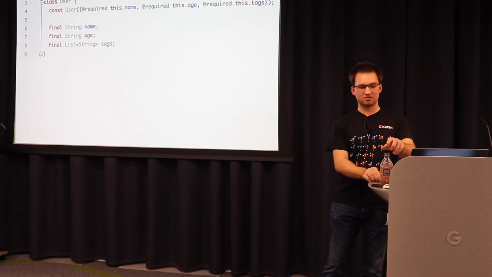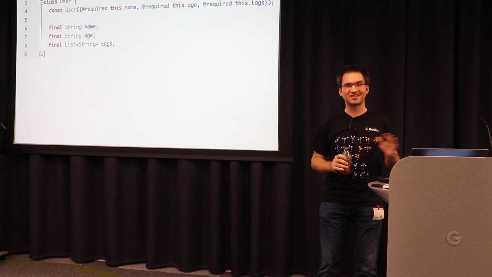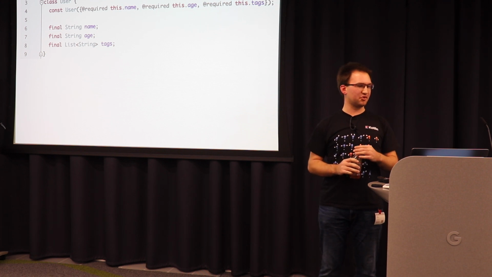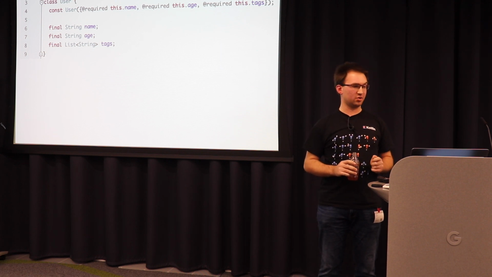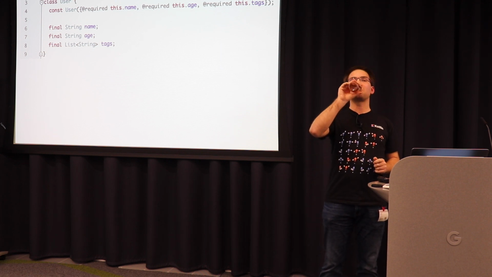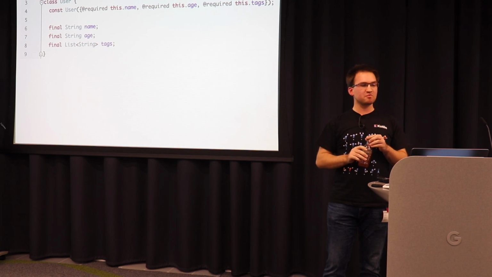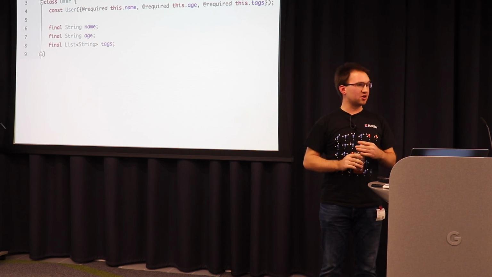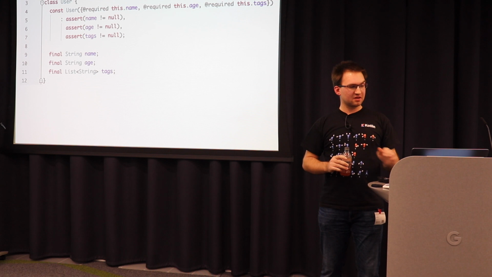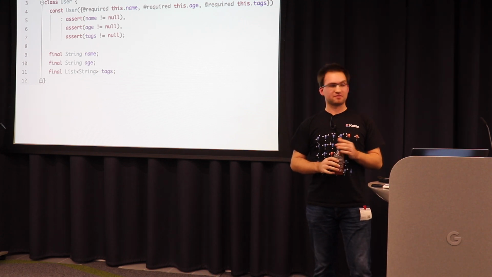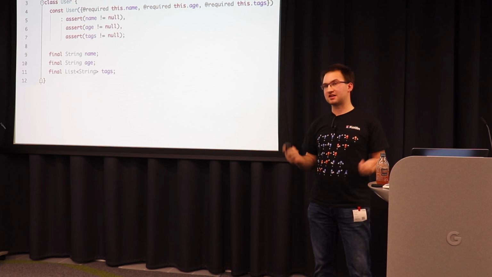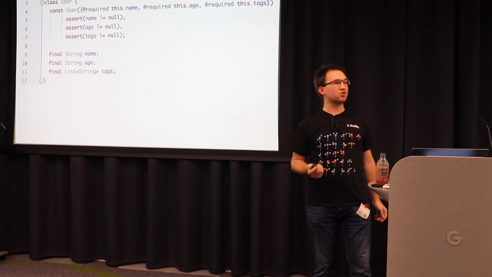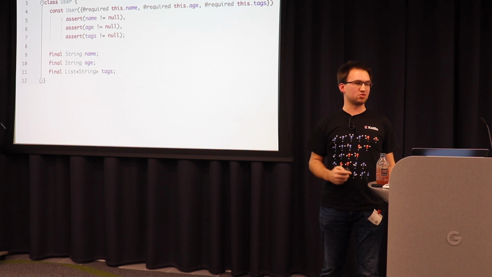Data classes. This is a pure Dart class with 3 properties. We have a constructor with named arguments, and they are required. Because we are good developers, we also assert that the values are not null, because we define them as required. You shouldn't set them to null. We do not currently have non-nullable types, that's why we have to do it manually.